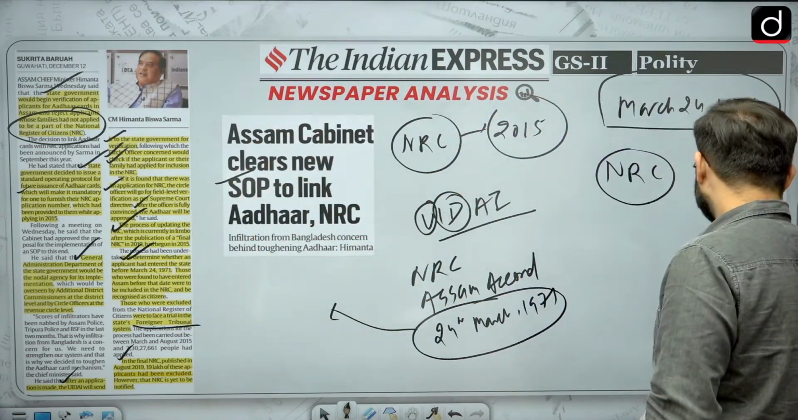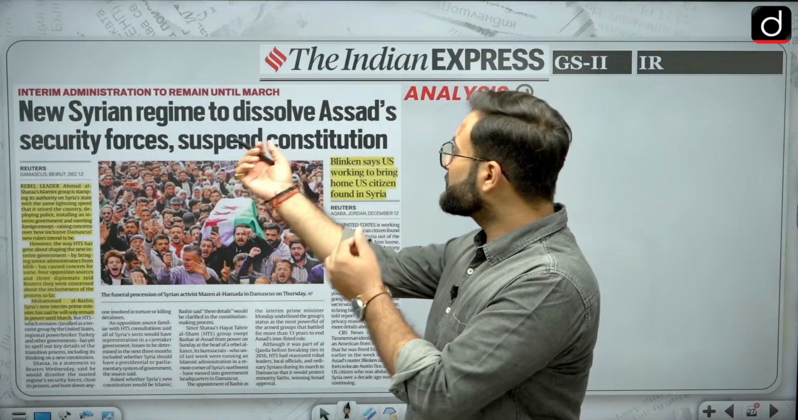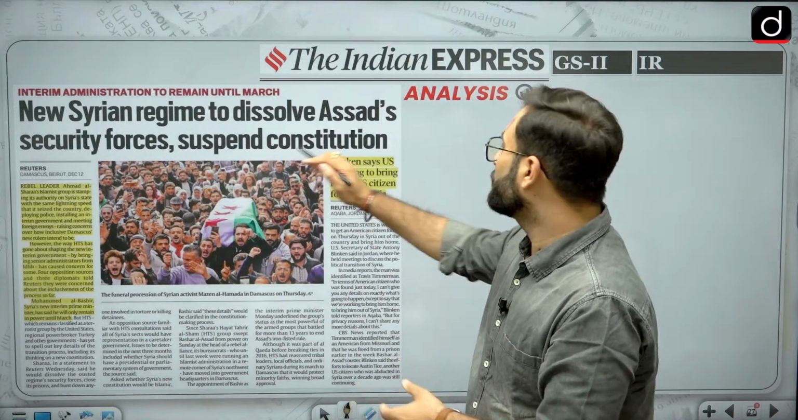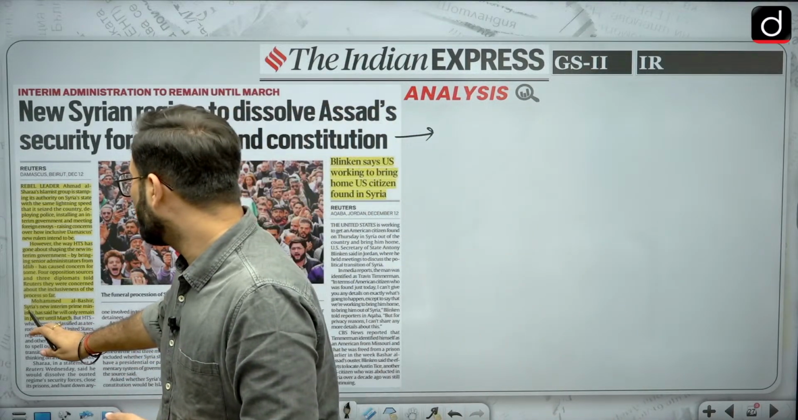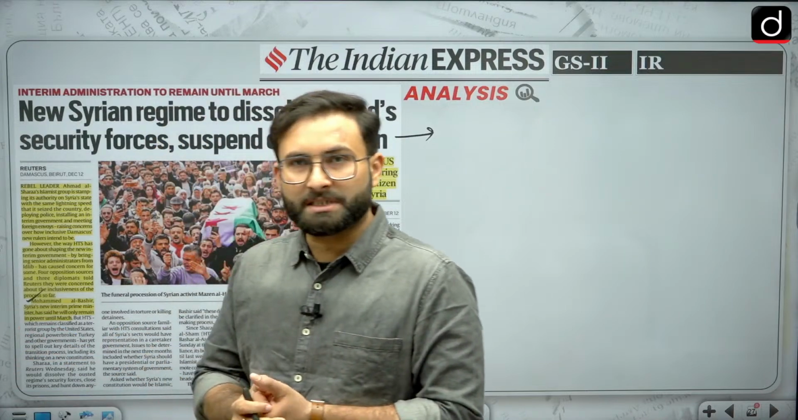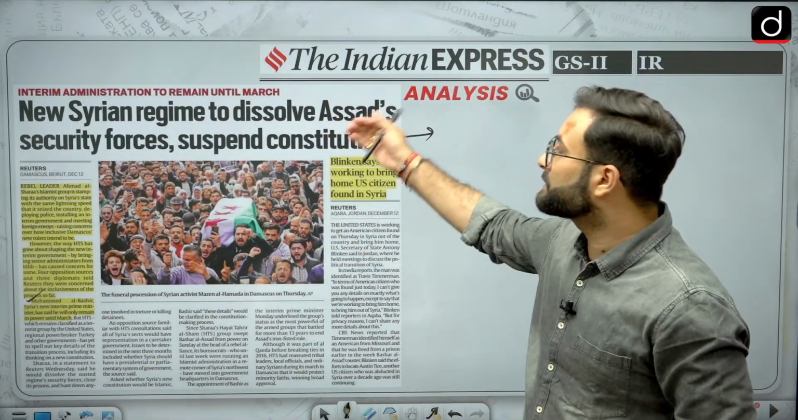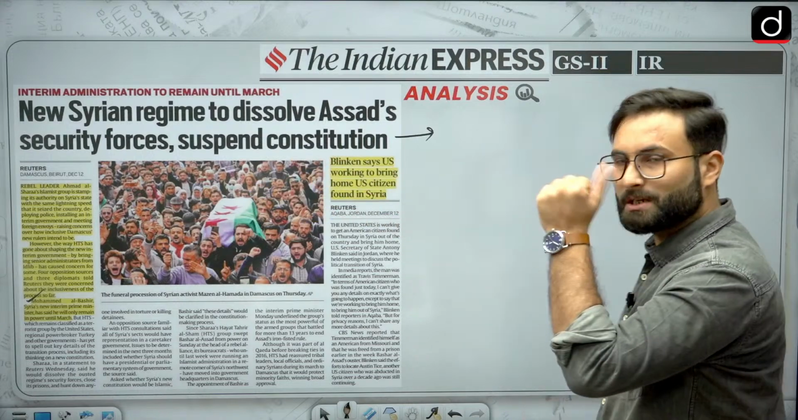Now moving further, new Syrian regime to dissolve Assad security forces, suspend constitution. Basically you know that in Syria the opposition rebels have taken power. They have made an interim prime minister, Mohammad al-Bashir. So they are now trying to change the regime. They are trying to dissolve the Assad security forces and suspend the constitution, etc.